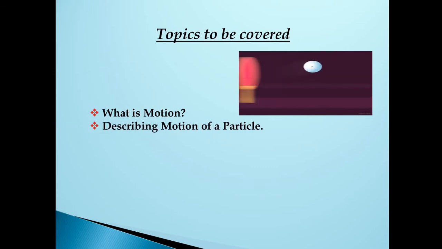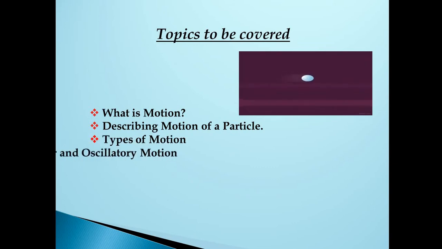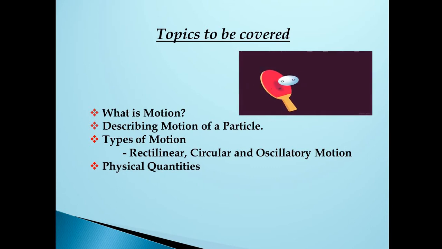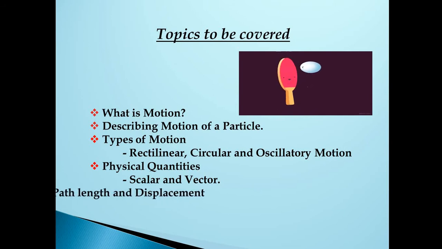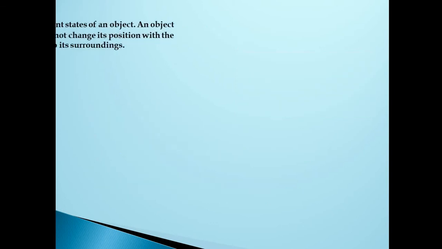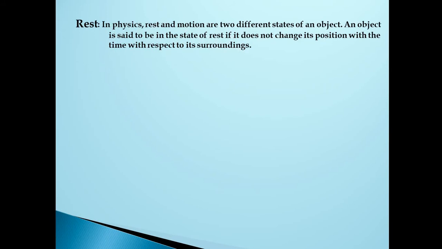We'll learn describing the motion of a particle and types of motion: rectilinear motion or straight line motion, or linear motion, circular motion or rotatory motion, and oscillatory motion or vibratory motion. Also, we are going to learn about the physical quantities, which are scalar quantity and vector quantity. We are also going through position, path length, which is nothing but the distance, and the distance of an object. Before going to know about motion, we have to know what we mean by rest.